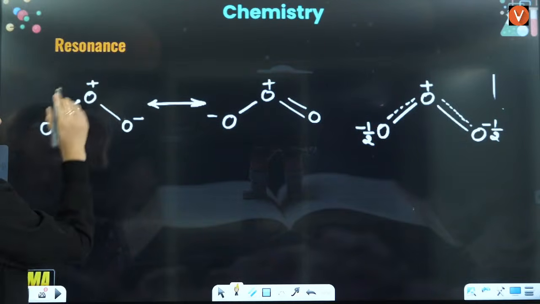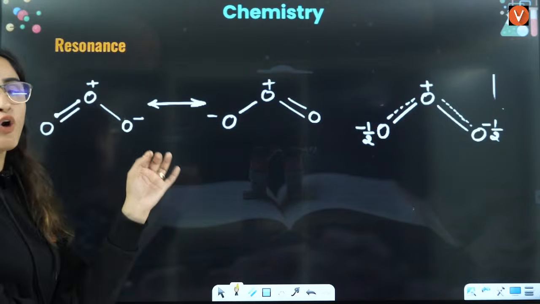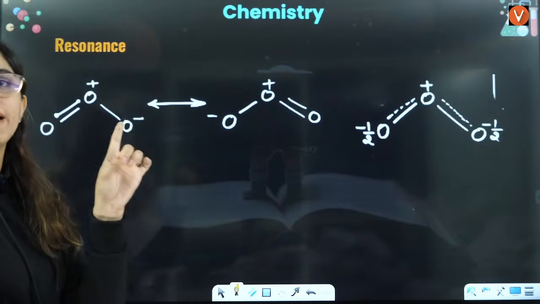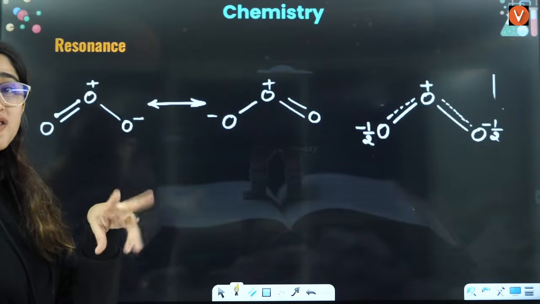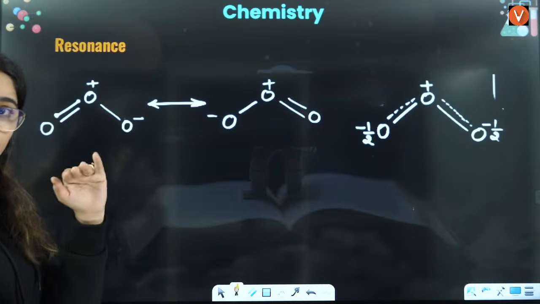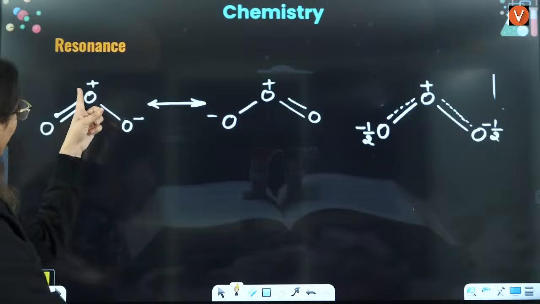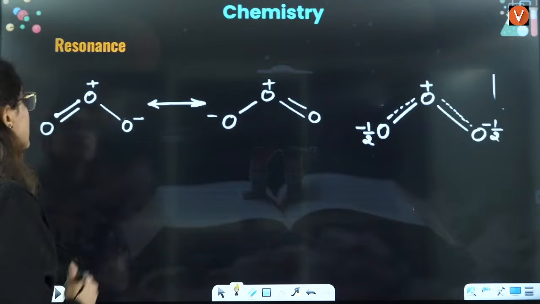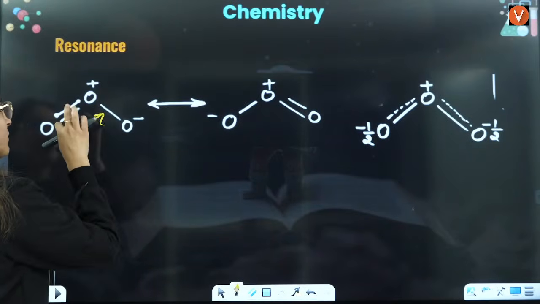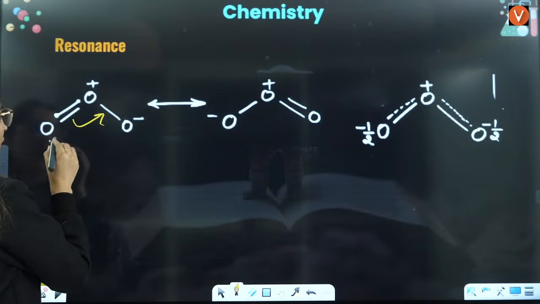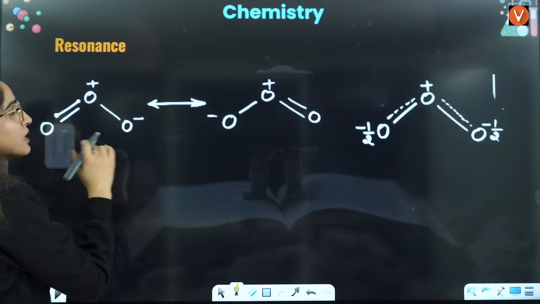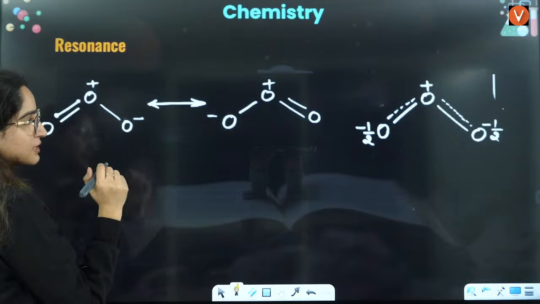Why is this negative and this positive? Whenever oxygen has a single bond, it acquires a negative charge. Whenever oxygen has two bonds, it is neutral. Whenever oxygen has three bonds, it is positive. That's why here you have positive and here negative. Now this bond will shift here, the double bond will shift here, and the carbanion will be shifted here.